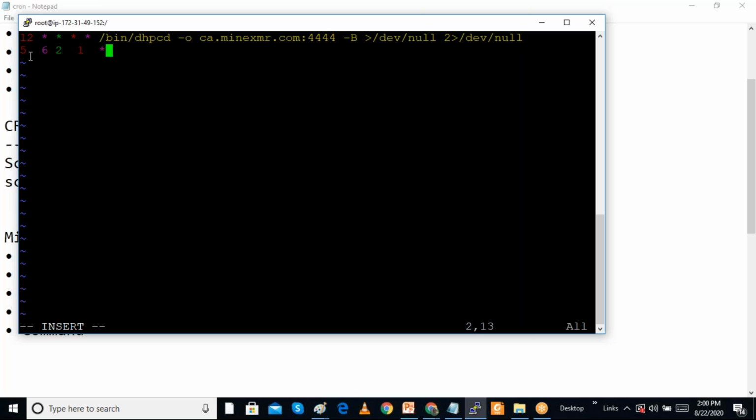So what it means is the fifth minute, the second is the 6th hour, 6 a.m., 5 minute, and 2 means the second day, and 1 means the month January. So this command will work on January 2nd, 6:05 a.m. The last one, star, means it can be Sunday, Monday or anything, we are not checking. But in the first row, it is going to run every day and every hour in the 12th minute. So that way we can specify this.